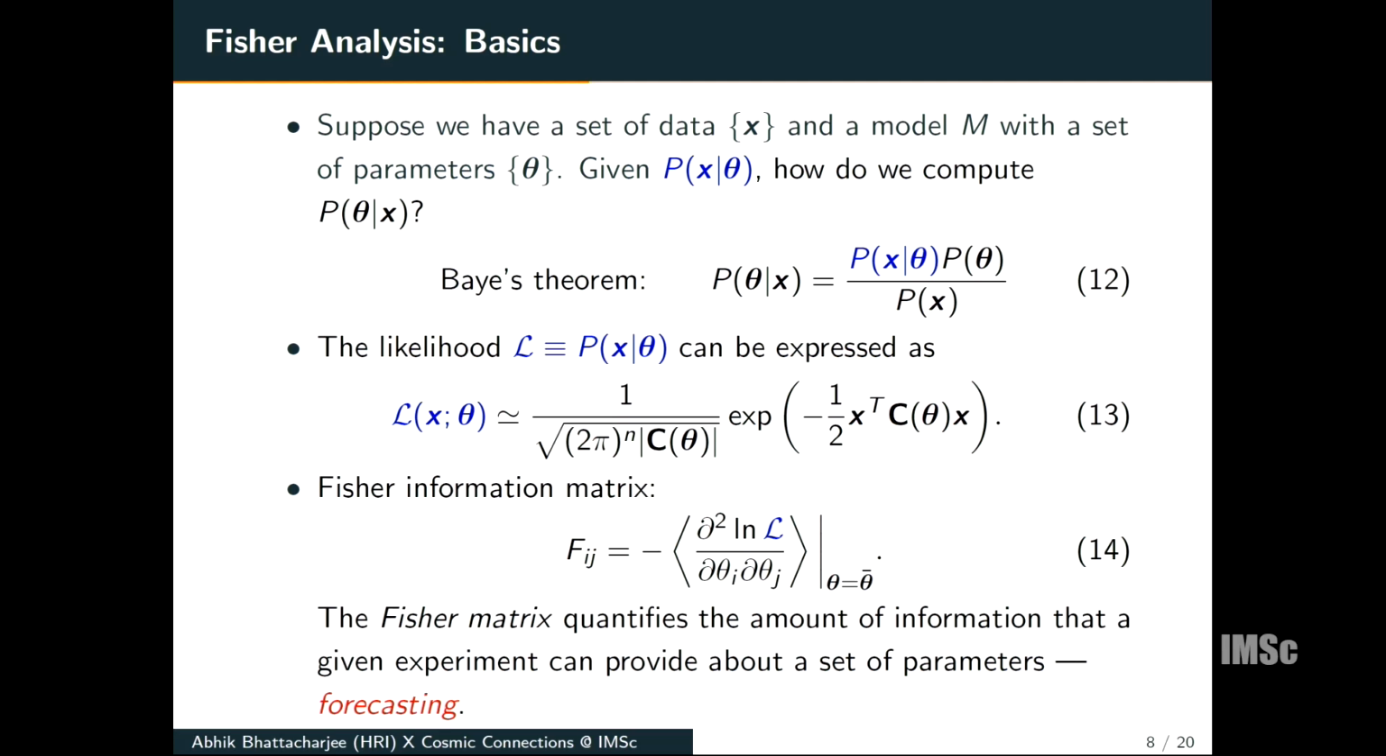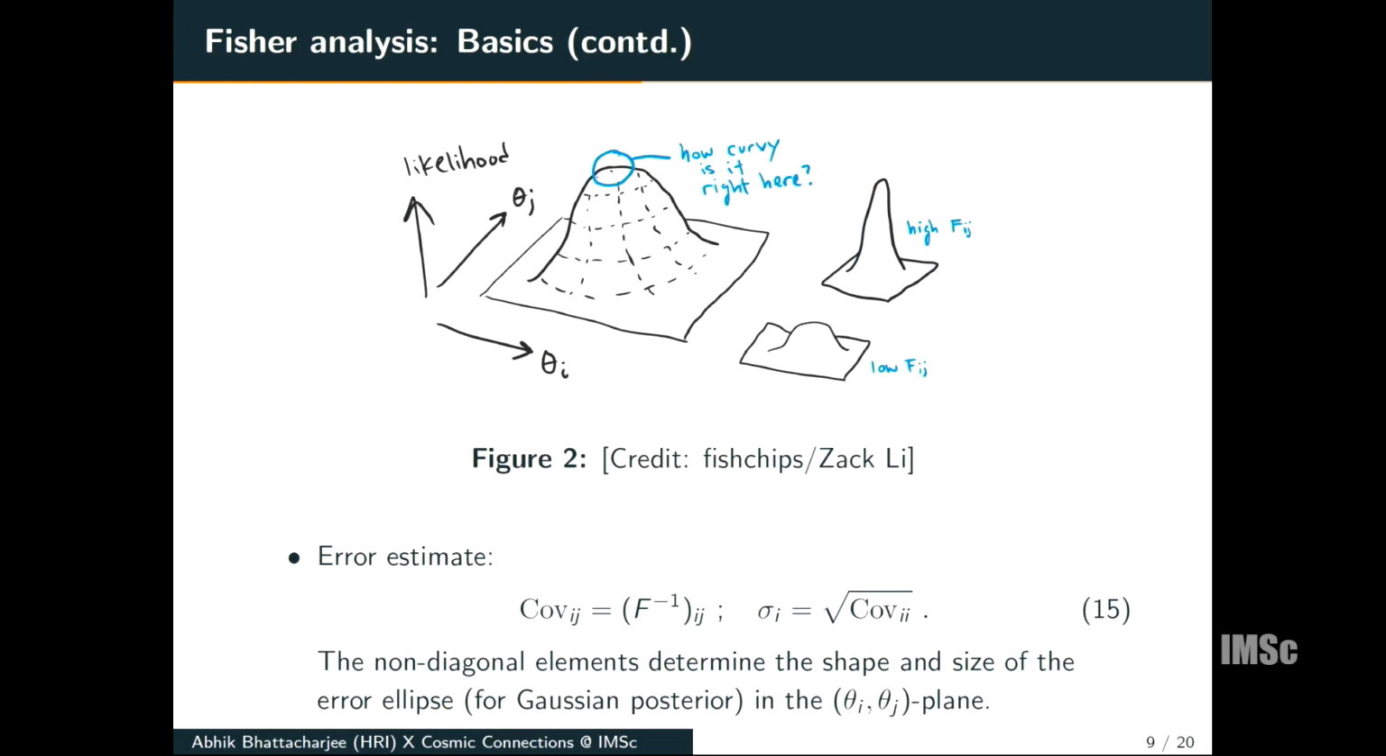In the limit of a large amount of data, the likelihood can be expressed in this Gaussian form. Here C is the data covariance matrix and x is the data vector of dimension n. The Fisher matrix is formally defined as the curvature of the log likelihood function evaluated at the fiducial values of the parameters. And this quantifies the amount of information that a given experiment can provide about a set of parameters. So it's called forecasting. If the curvature is high, then the constraints will be tighter. And if the curvature is low, the constraints will be wider and the error will be greater.